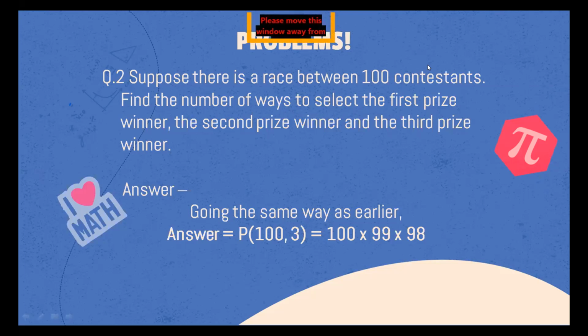In the job scenario, you could maybe want to choose 3 different types of jobs, maybe a president, a treasurer, and a secretary. These scenarios are different, but the answer and the theory remain the same, that you just want to select 3 people from 100 people. You want to select a 3 permutation from 100. So the answer will remain the same, that is P of 100 comma 3.